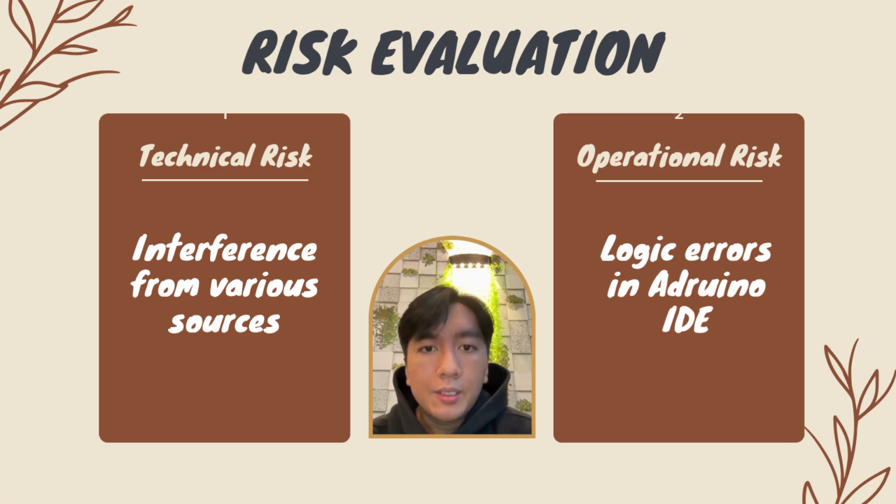The next risk is operational risk. Potential logic errors in the Arduino IDE, which we use in this project, could cause incorrect signal timing, or what we should say is deadlock, at the four-way intersection of the cars. This will lead to many faults and can cause accidents.